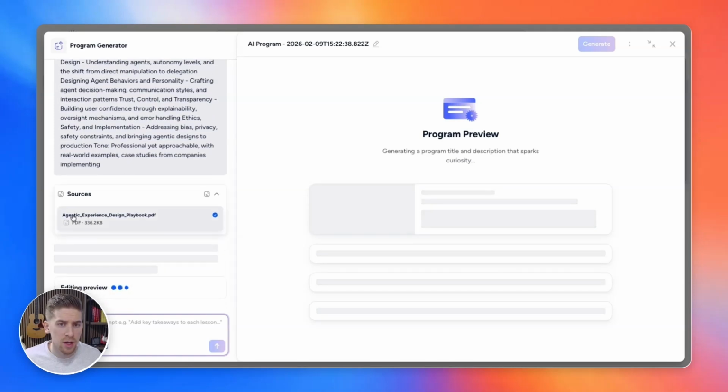It's also going to look through all of my sources, and it's going to start building a preview over on the right-hand side in the canvas right here. Once this is generated, I can actually start editing things either conversationally through the chat, or I can select specific components inside of my curriculum on the right-hand canvas and then choose to put an input in directly on that.